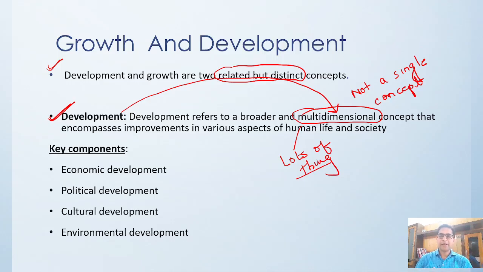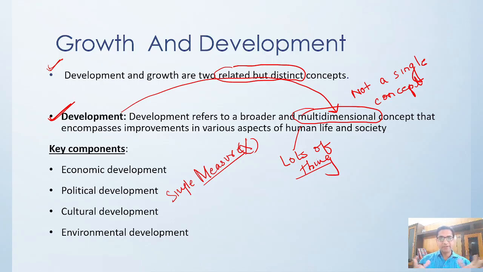Because development is multifaceted, you cannot measure it using a single indicator. There is no single indicator of development; there are multi-dimensional, multifaceted indicators.